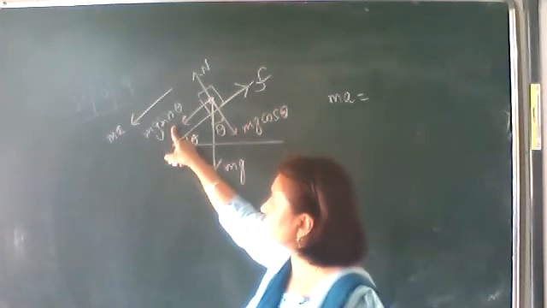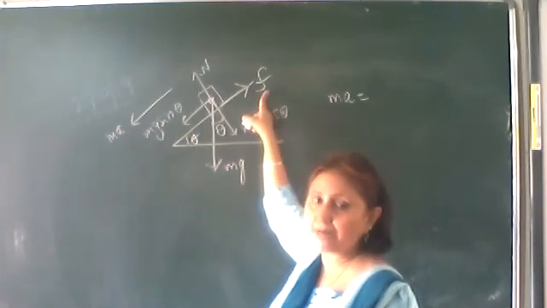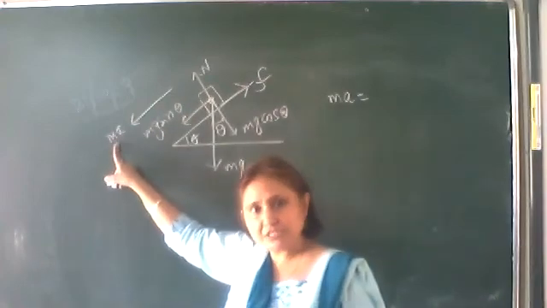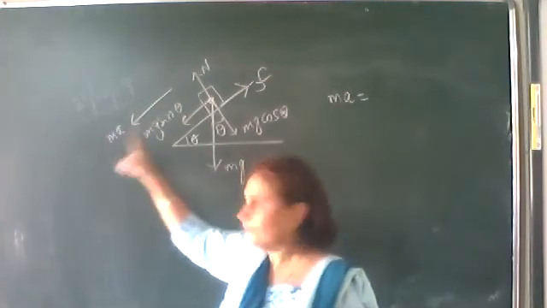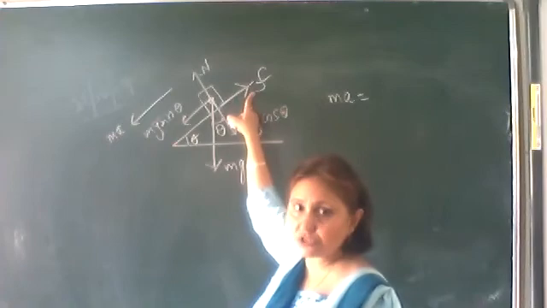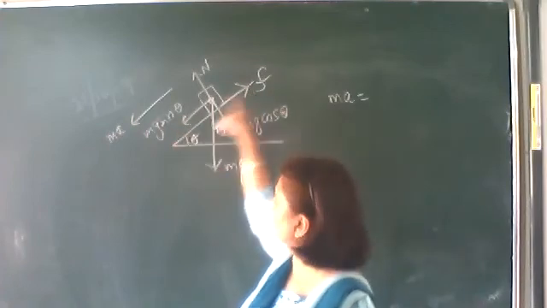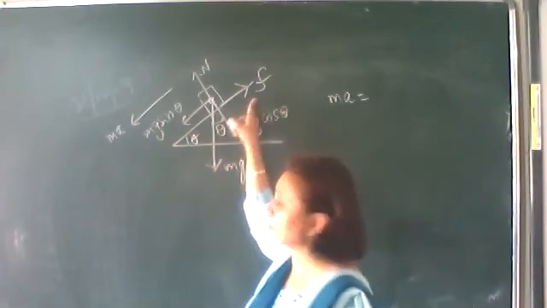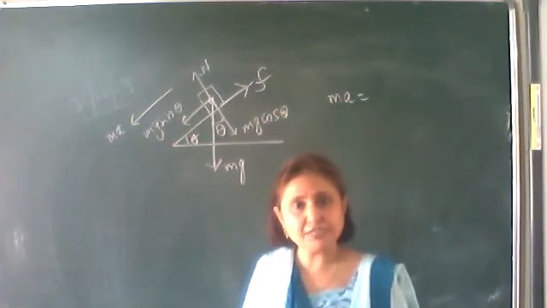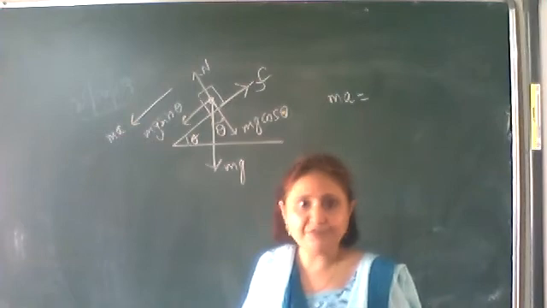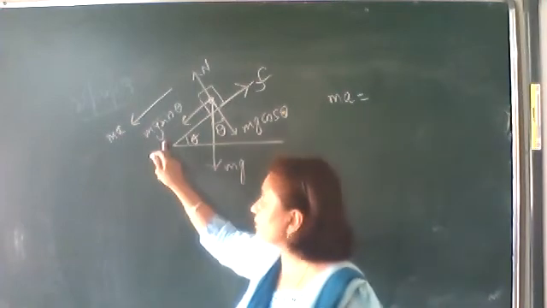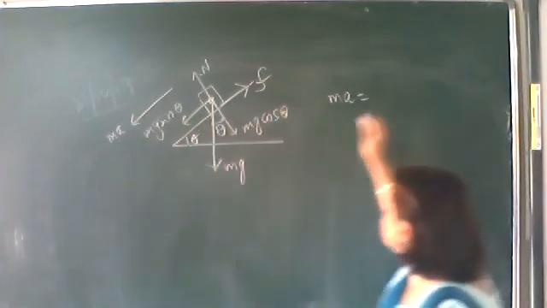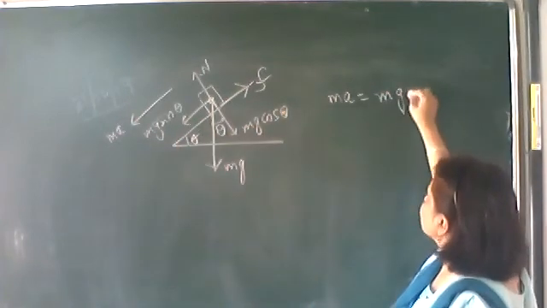What will be the resultant? mg sin theta minus the frictional force. As the two forces are in opposite directions, the resultant will be the difference of these two. The block is coming down, it means this force is greater. So mg sin theta minus the frictional force.